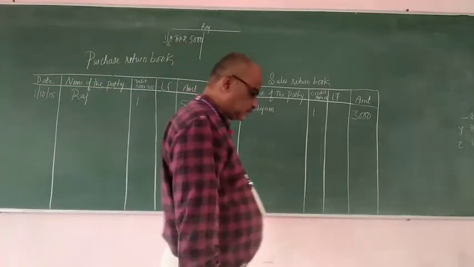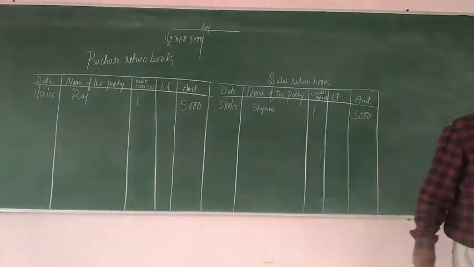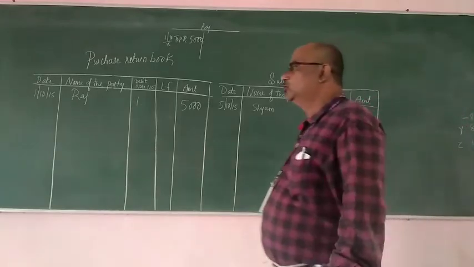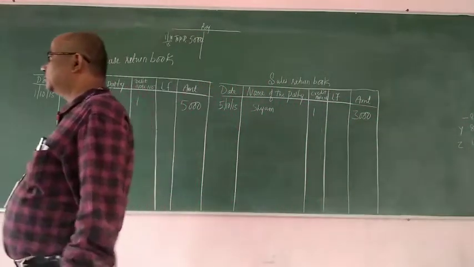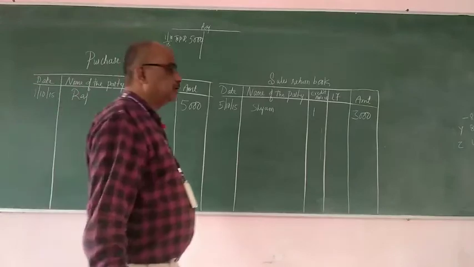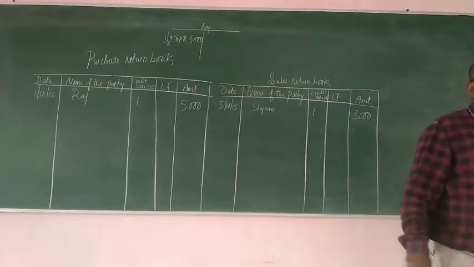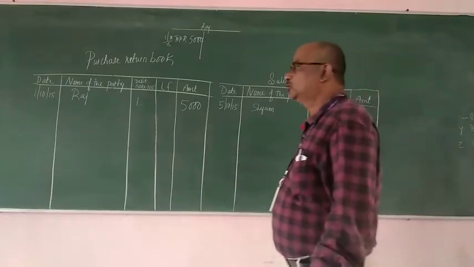Next, returned goods of rupees 15,000 to Ajay Traders. So what does this mean? It means that we are returning goods to Ajay.